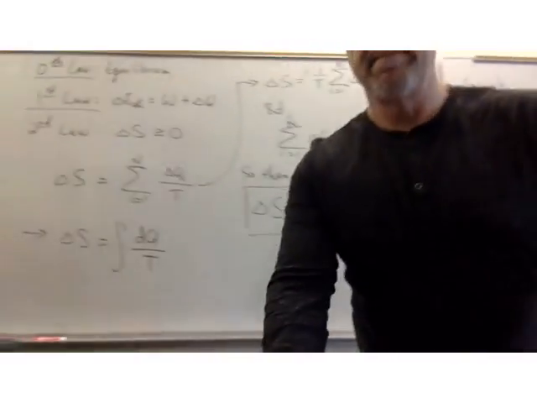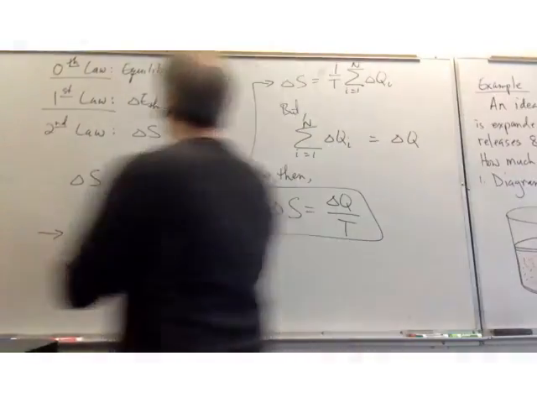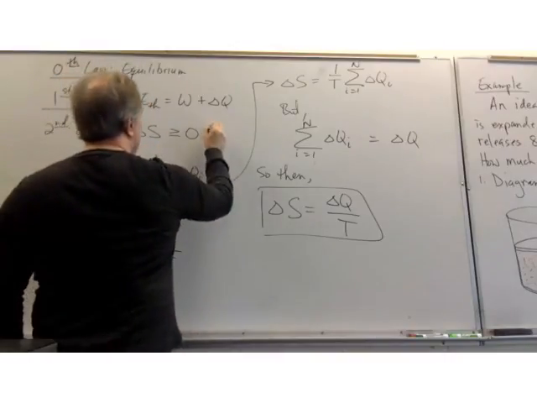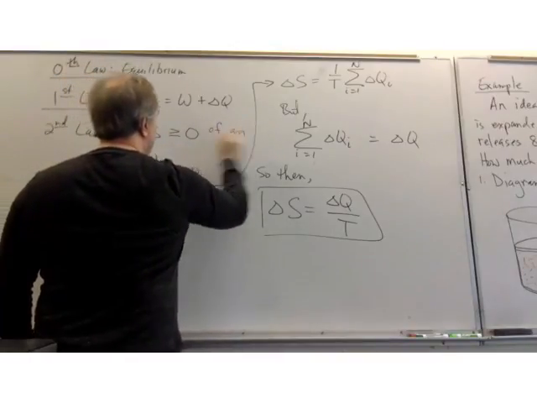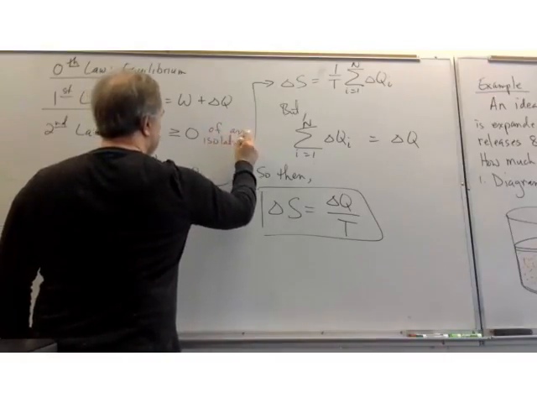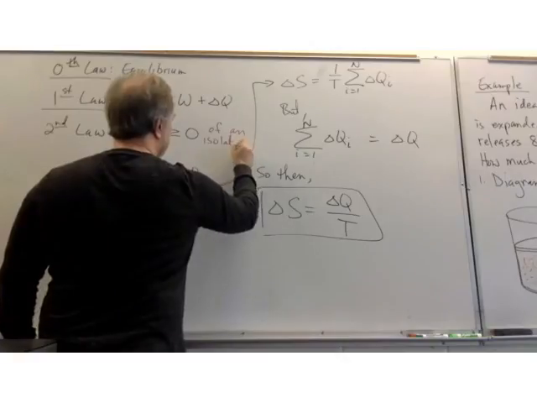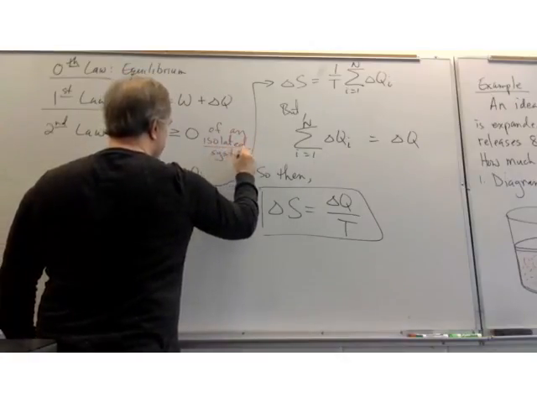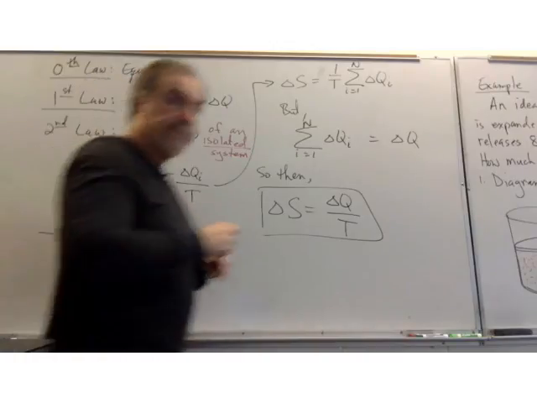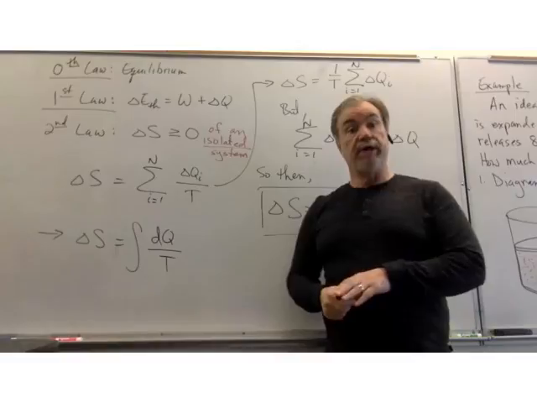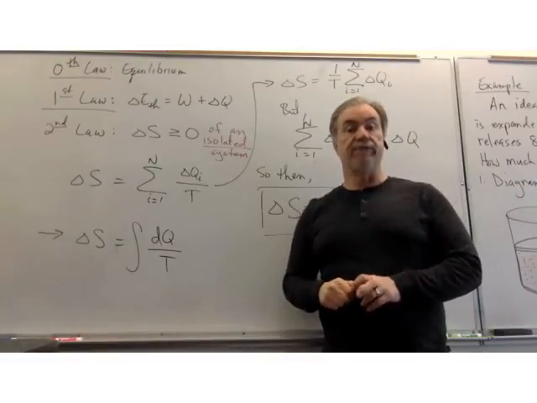The second law says that delta S must be greater than or equal to 0 for an isolated system. If my system is not isolated, then all bets are off. Remember, an isolated system is one that neither matter nor energy can enter or leave.